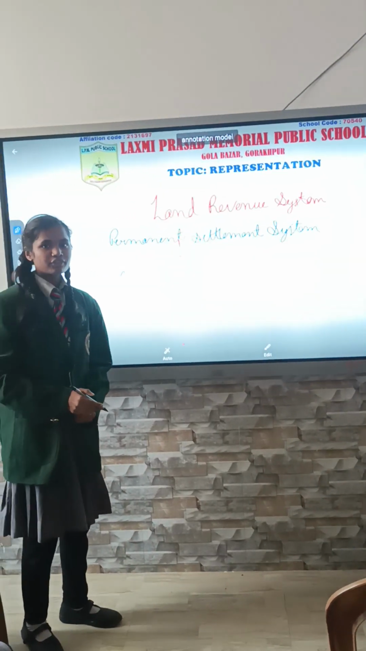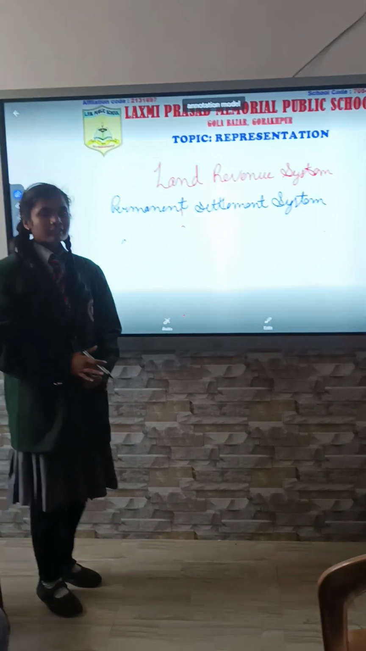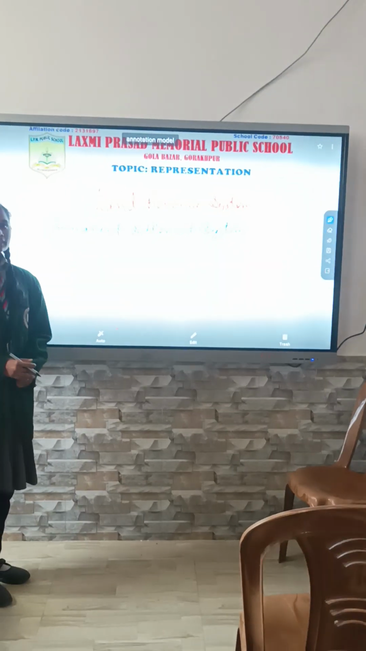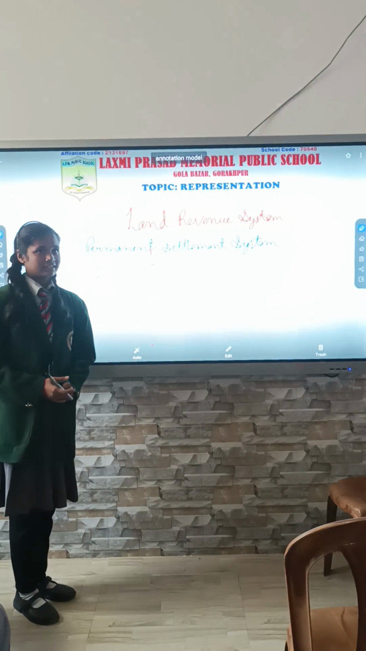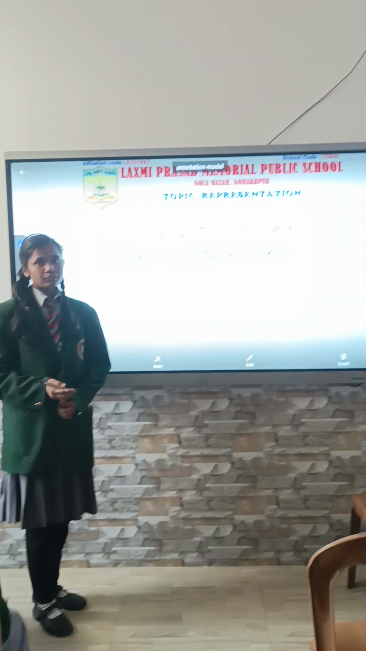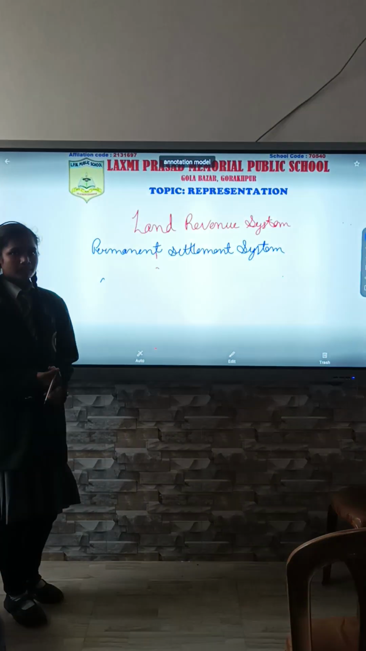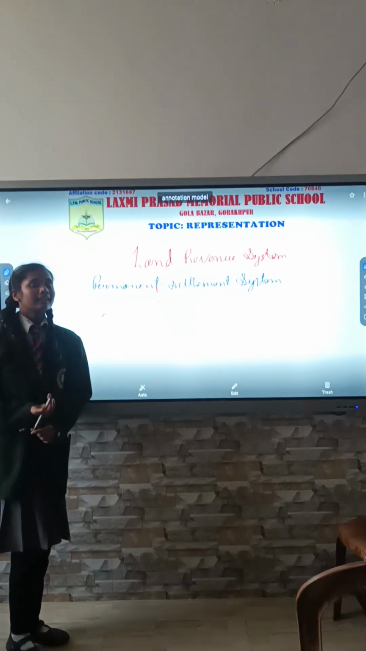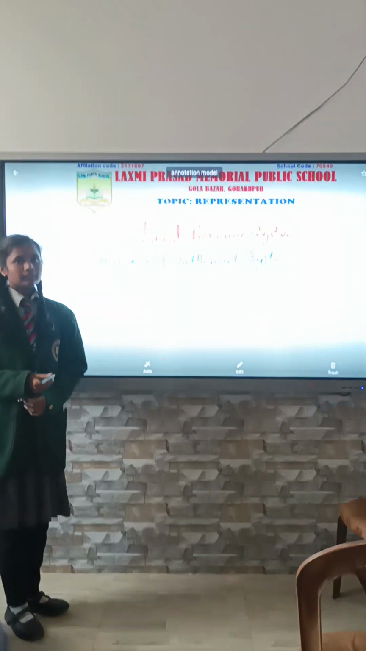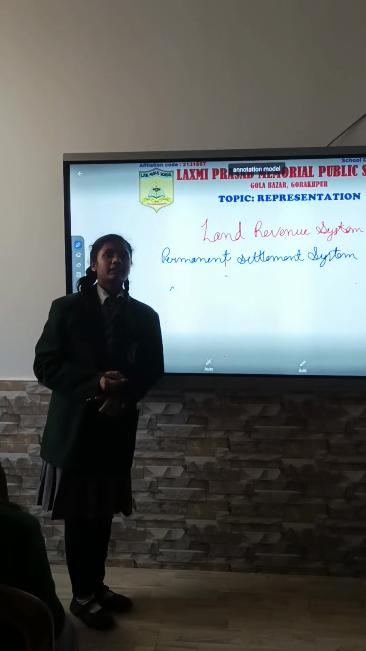The permanent settlement system was introduced by Lord Cornwallis. It was introduced in the year 1793 and it covered the states of Bengal, Bihar and Odisha. Under this system, the British had introduced the Zamindar. Therefore, this system is also known as the Zamindari system. In this system, all the peasants will pay their tax to the Zamindar and then the Zamindar paid this tax to the British East India Company.